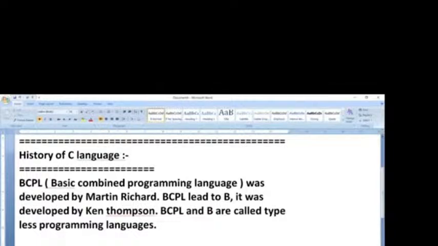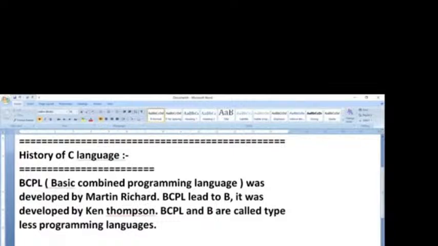Suppose when you go to solve a problem, you have Pepsi, Coca-Cola and Mirinda. These are three different things. In the same manner, we have some types in data. Those are called data types. So these two are called typeless programming languages, which don't support data types.